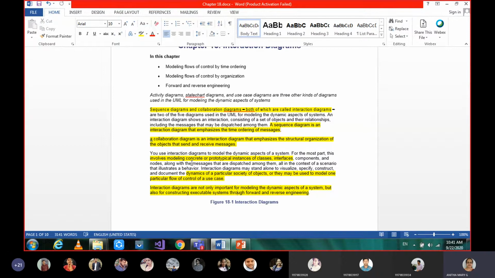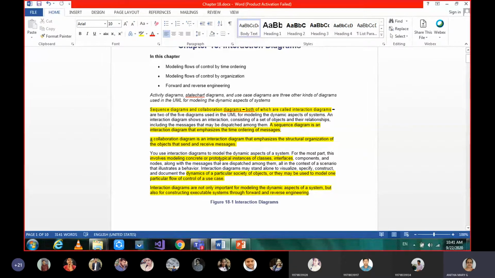As I was telling you, communication or interaction is done between the objects. We learned about different types of objects, if you remember: concrete instances or prototypical instances. Concrete ones are like static, whereas prototypical ones are dynamic.